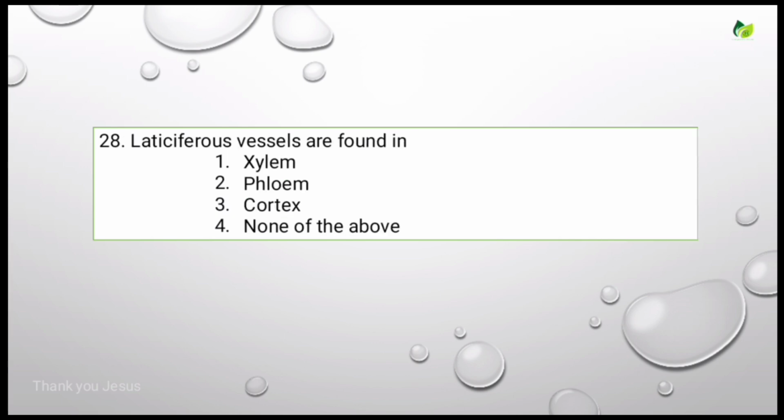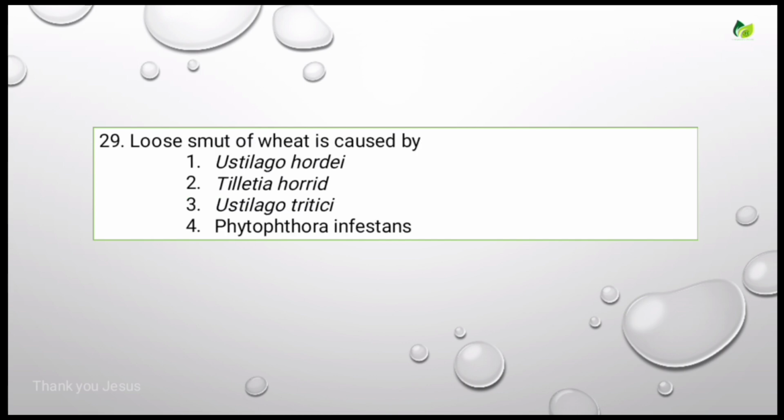Let's see the next question. Laticiferous vessels are found in, options are xylem, phloem, cortex, none of the above. The correct answer is cortex. Loose smut of wheat is caused by, options are Ustilago hordei, Tilletia horrida, Ustilago tritici, Phytophthora infestans. The correct answer is Ustilago tritici.